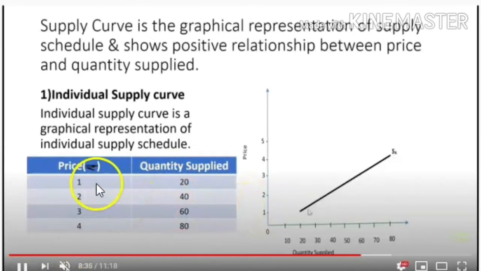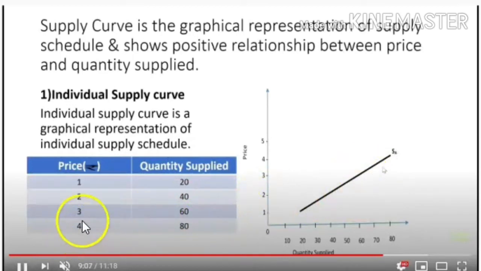So you can just see how you will mark. Quantity supplied is marked on the x-axis and the price is marked on the y-axis. First, at rupees 1, the quantity supplied is 20. So here you have to mark. Next, at rupees 2, the quantity supplied is 40. So here you have to mark. Then at price 3, the quantity supplied is 60. So here you have to mark.